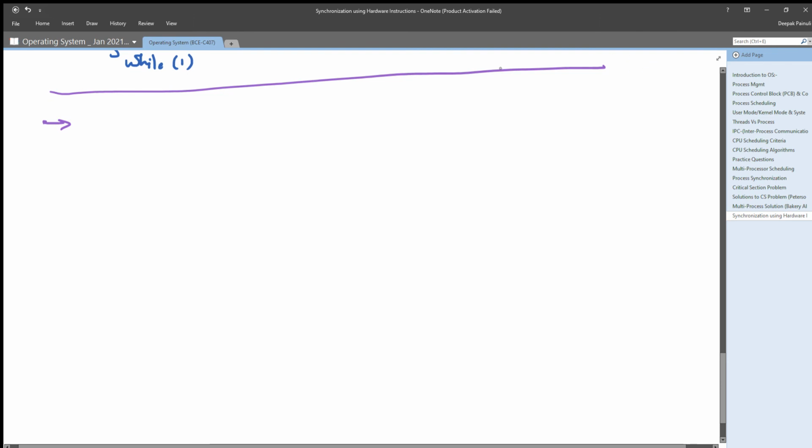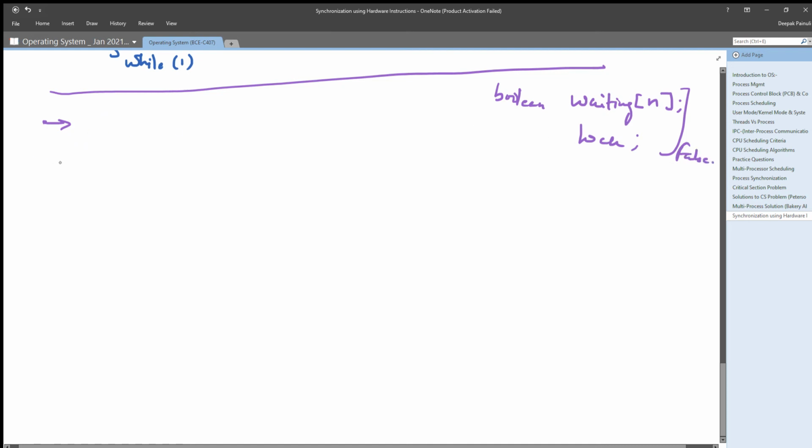In this we will use two boolean variables, waiting for all processes, and lock, and both are initialized to false always, right?